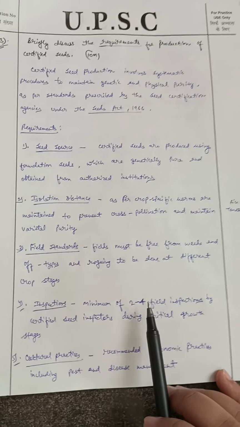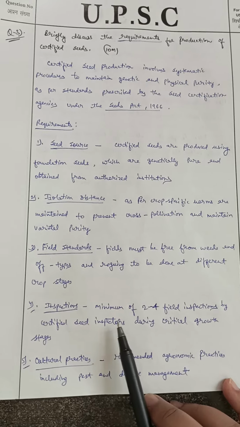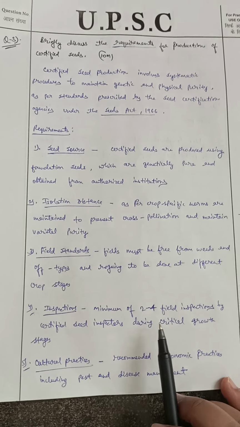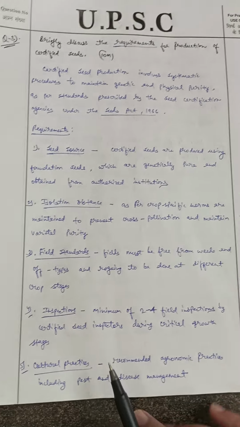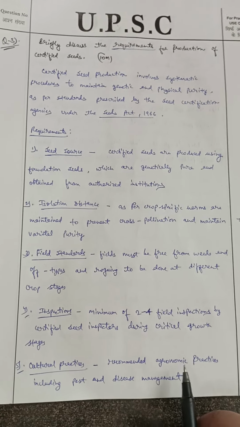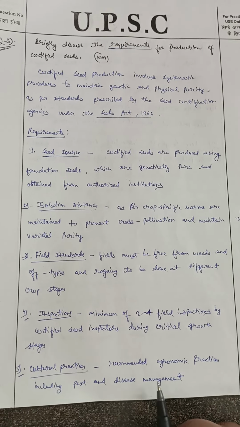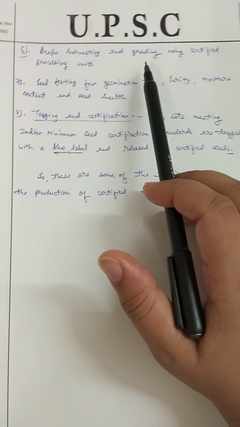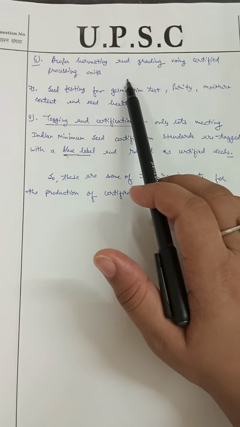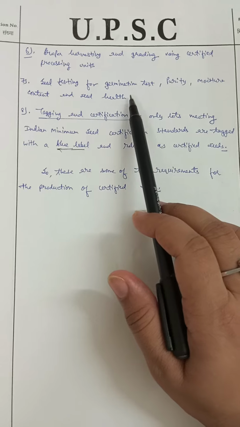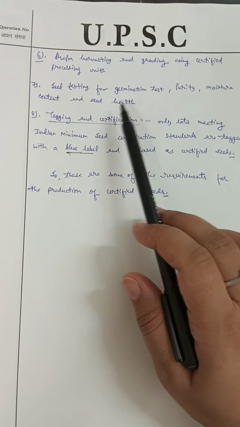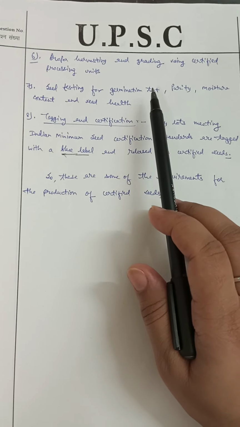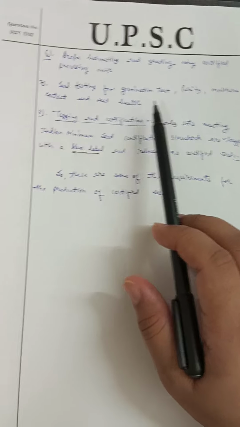Then inspections: a minimum of 2 to 4 field inspections by the certified seed inspectors is to be done during the critical growth stages. Then cultural practices: recommended agronomic practices, including pest and disease management, are to be followed. Then proper harvesting and grading using certified processing units. Then seed testing for germination test, purity test, moisture content, seed health, etc. So these seed tests have to be conducted regularly.